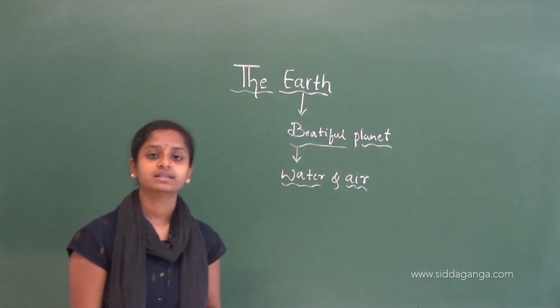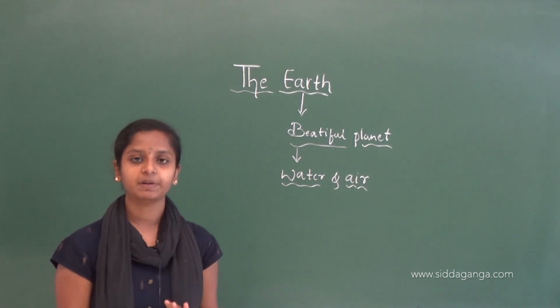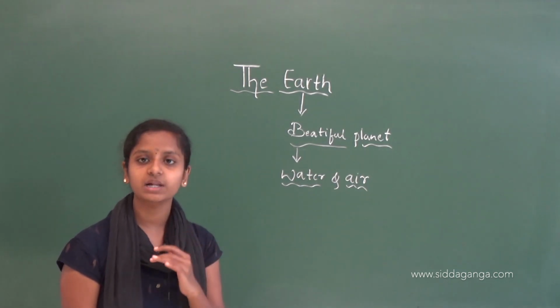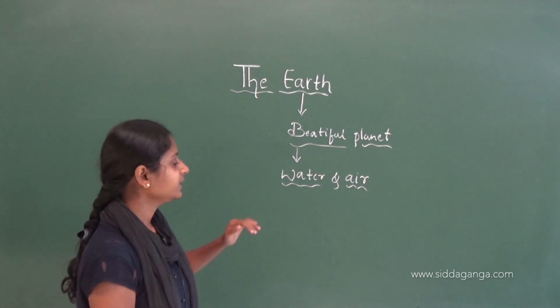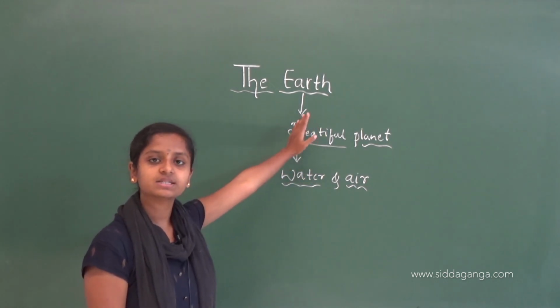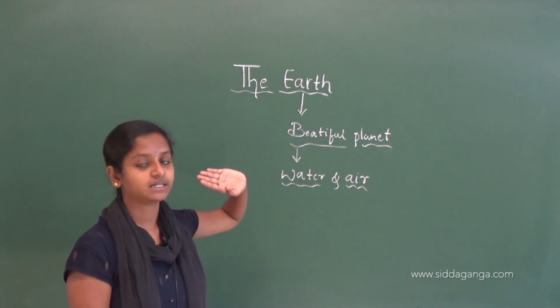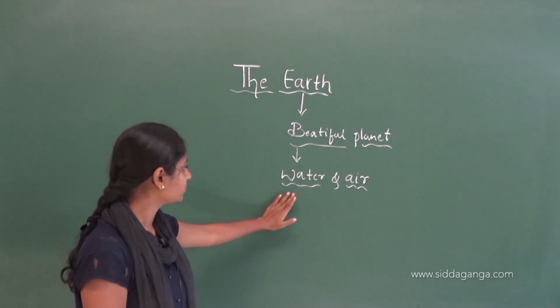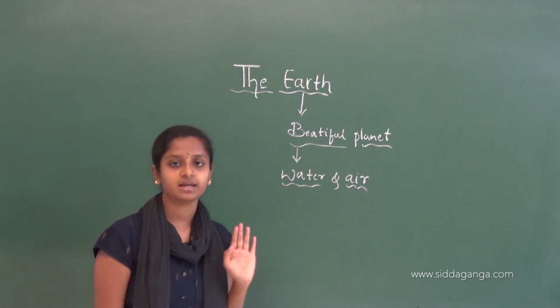You know, there are 8 planets in our solar system. In that, Earth is a unique planet because it has water and air.